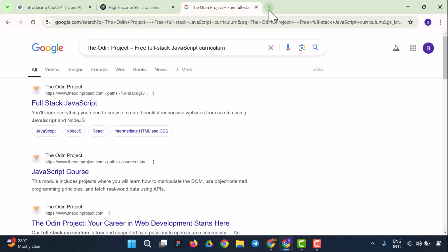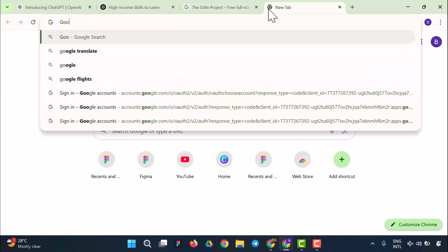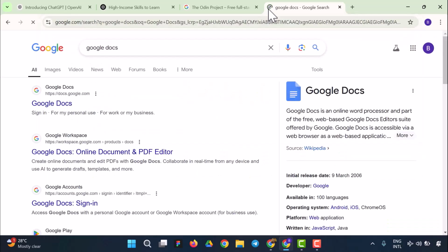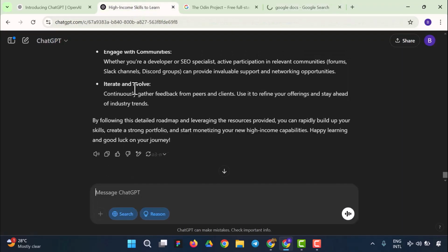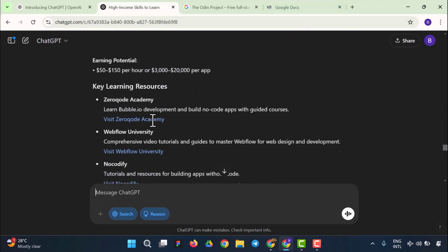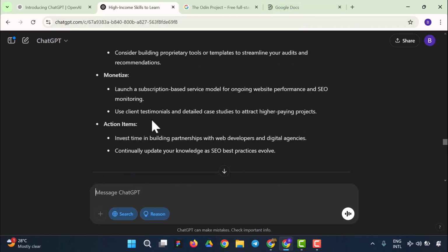So I want you to check out Google Apps. I'm going to check out Google Documents. If you don't know what Google Documents is, I'm going to check it out. Google Docs. I'm going to use my Gmail as well to access Google Docs. I'm going to open that right now so that I can have all my details inputted. So right here we have this, and let's see what that will be.